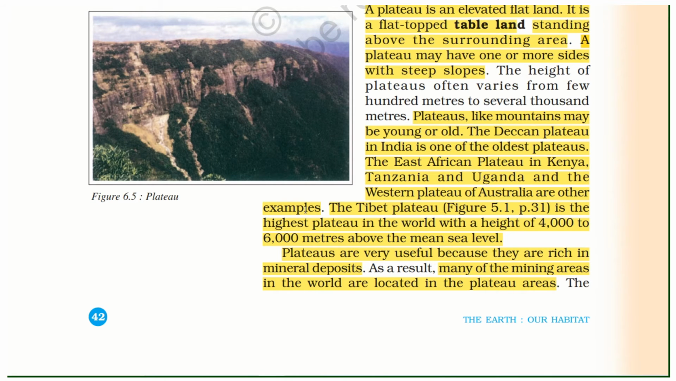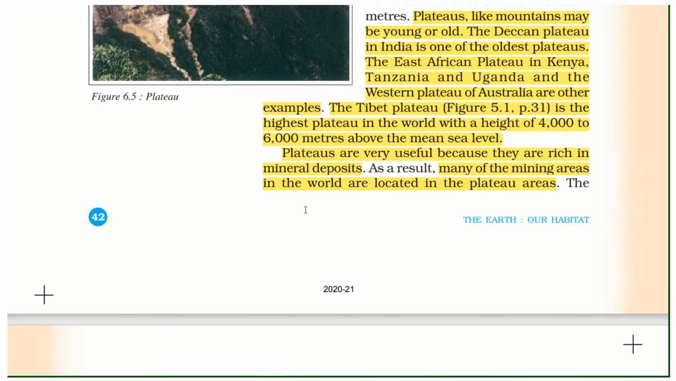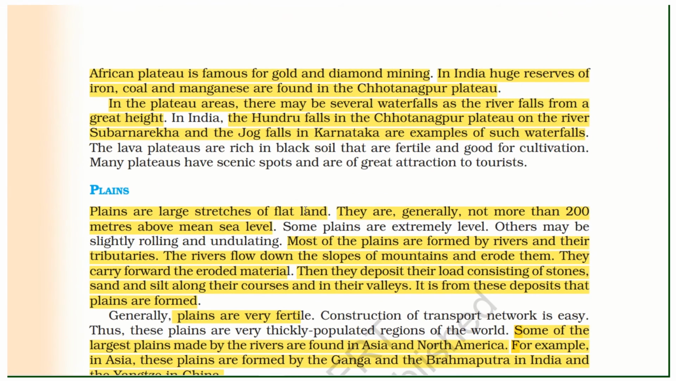As a result, many of the mining areas in the world are located in plateau areas. The African plateau is famous for gold and diamond mining. In India, huge reserves of iron, coal and manganese are found in the Chota Nagpur Plateau. In plateau areas, there may be several waterfalls as the rivers fall from a great height. In India, Hundru Falls in the Chota Nagpur Plateau on the river Subarnarekha and the Jog Falls in Karnataka are examples of such waterfalls.